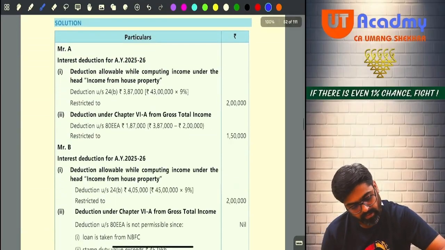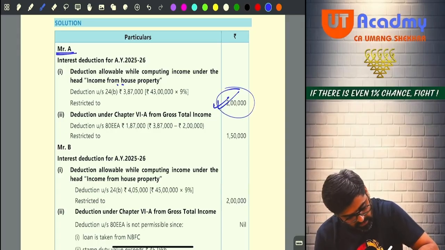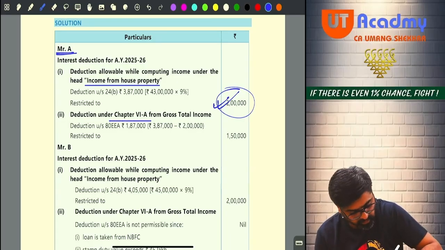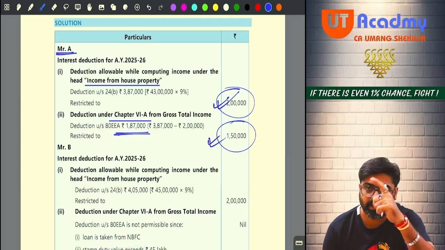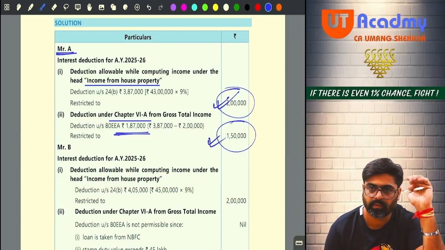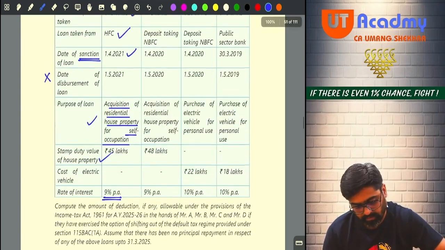Please check. 2 lakh, Mr. A, he will claim 2 lakh under the head house property. Yes or no? And under chapter 6A, he is going to claim 187 subject to maximum 1,50,000. Yes or no? So out of 387, 3,50,000 will be allowed to him. Done? This is Mr. A. Over. Coming to Mr. B.